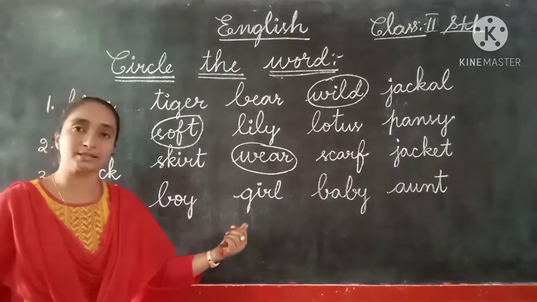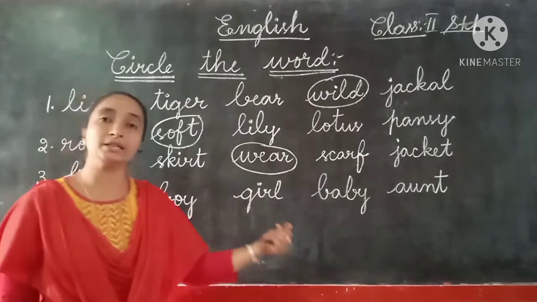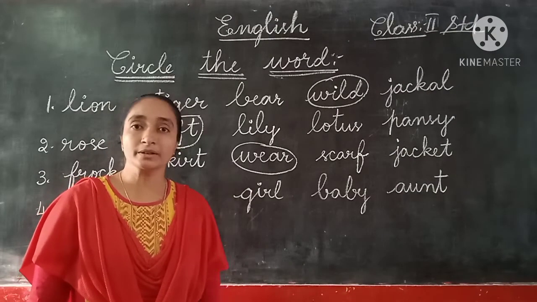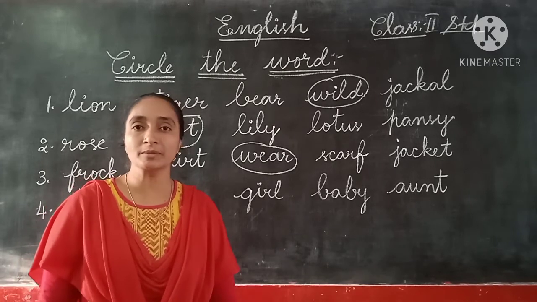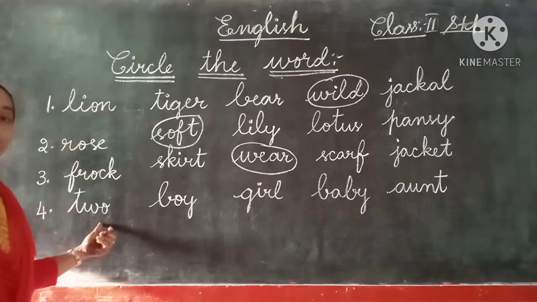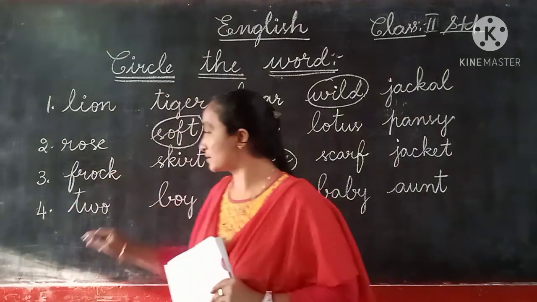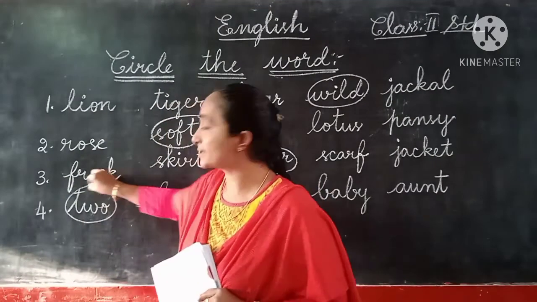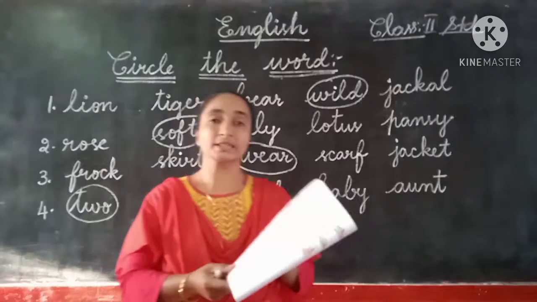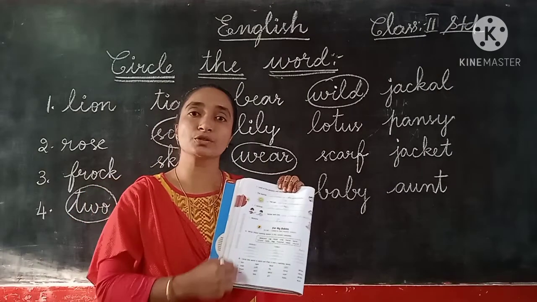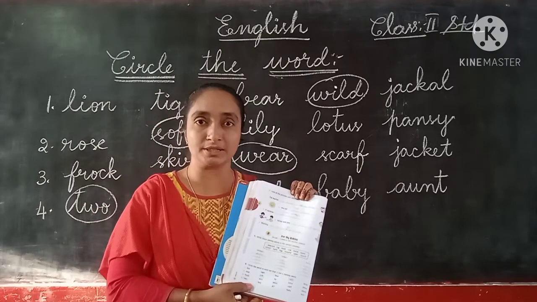These are all the naming words here. Boy, girl, baby, aunt, uncle. All these are the naming words. So which is not a naming word here? 2. It's a number. So this we can do the circle, children. The textbook page number 58, the first 4 sets here we have completed.